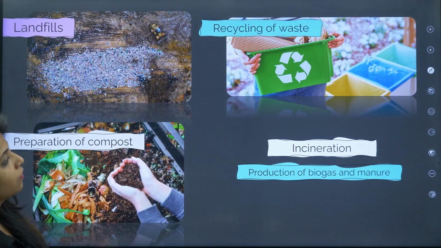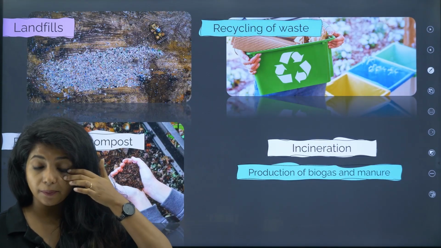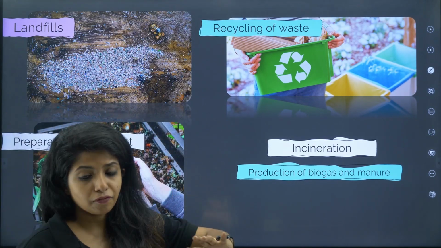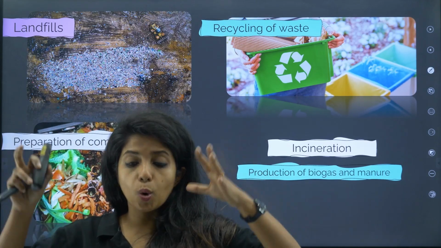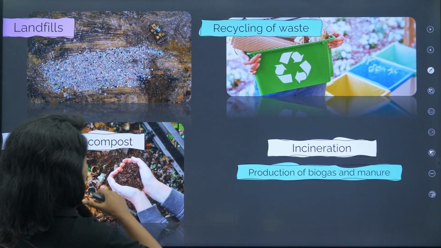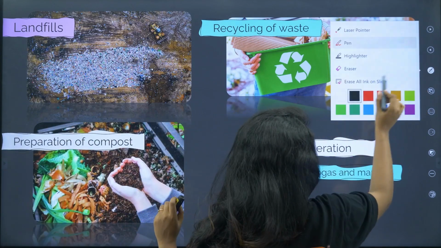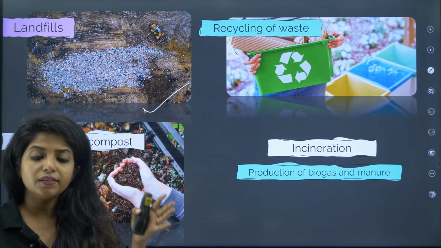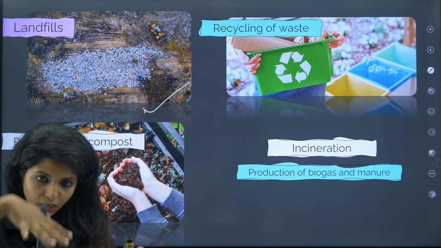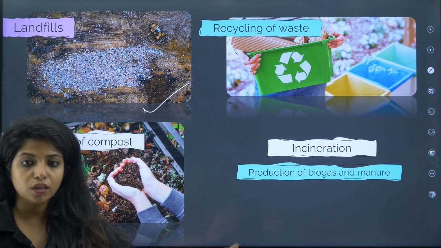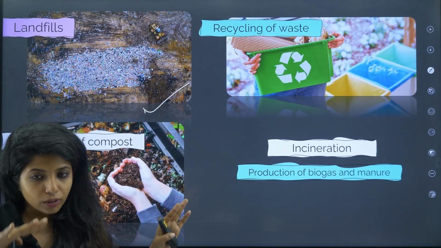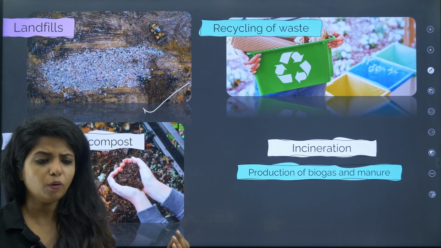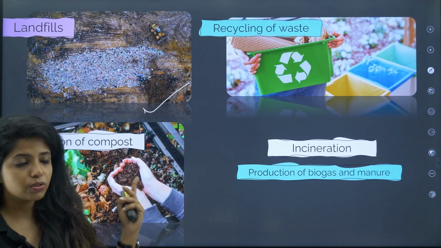Now, what are the different ways in which I can make use of it? First thing, how can I dump it? Landfills, there will be areas, landfills basically, which will be a storehouse of all these things. Okay, this is about non-biodegradable things. So landfills are where all these things are being put. There's a very big hole in which you put all this and it just stays there for so long. And slowly with time, some of it can break down. There could be some other processes where you put chemicals in there, but it's not really good. So this is what a landfill is.